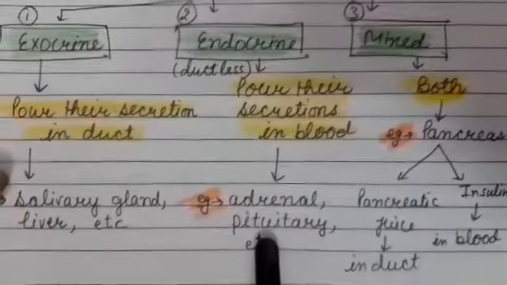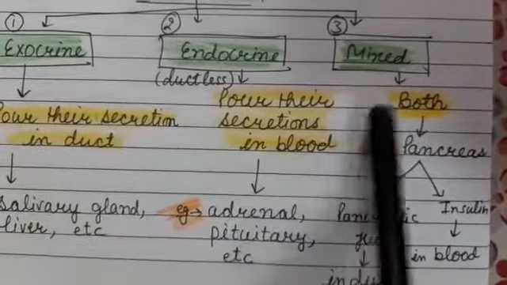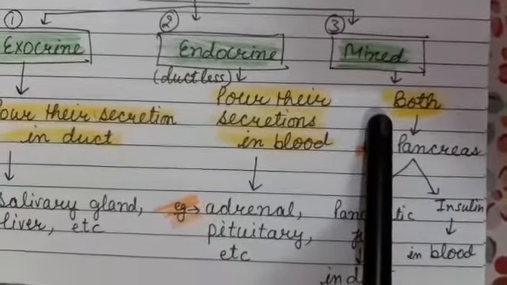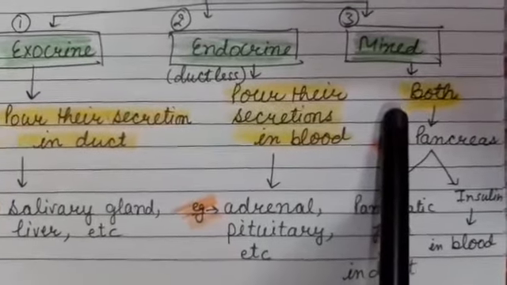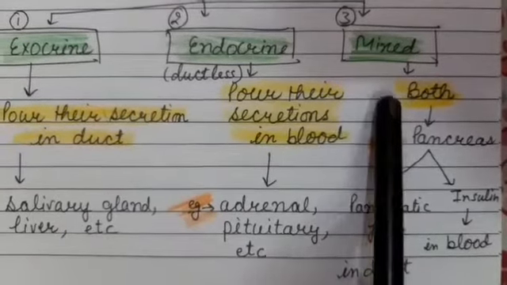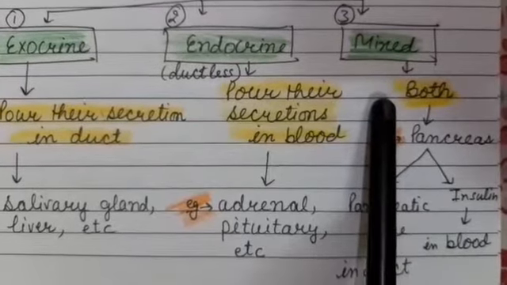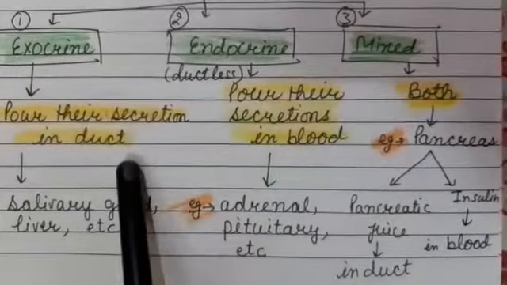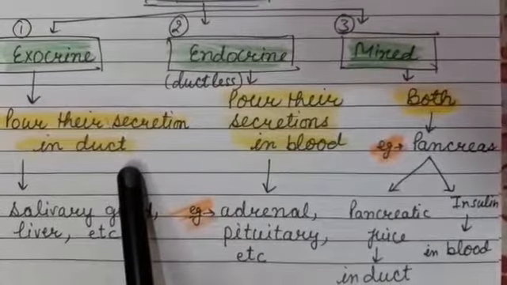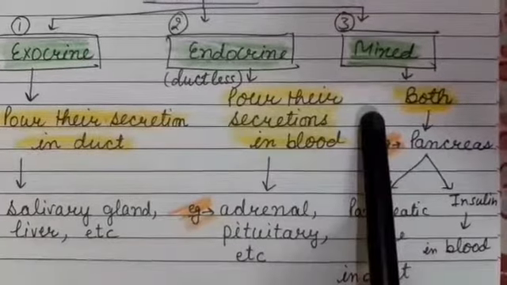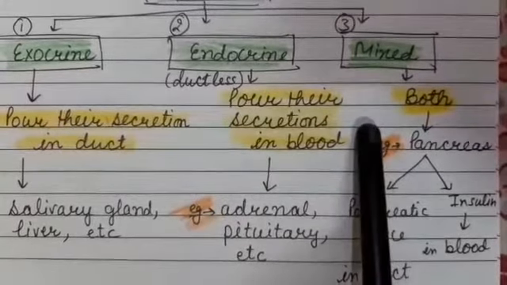And next is very interesting, that is mixed glands. Students, mixed glands work as both types. I mean, they secrete two types of secretions. First secretion, they pour first in duct and which later goes to the target place, and another secretion they pour directly into the blood.